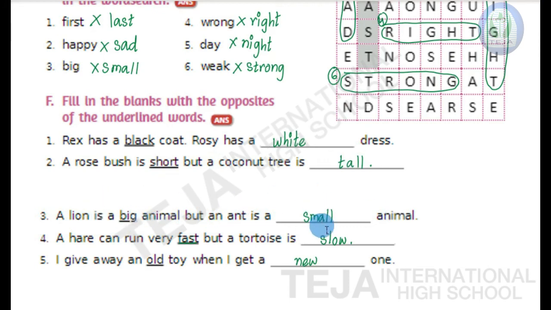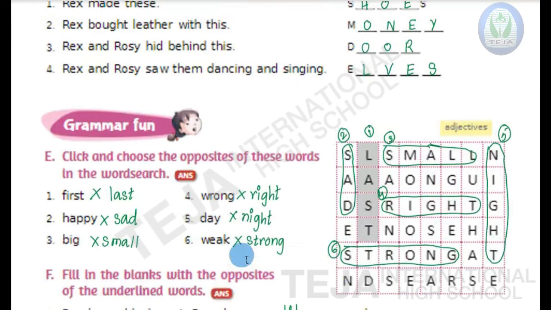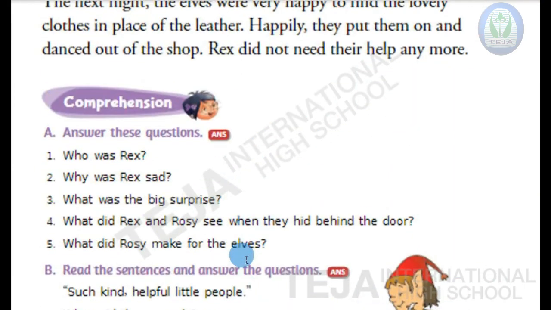Big, small. Fourth one, a hare can run very fast, but a tortoise is slow. Fast, slow. And the last fifth one, I give away an old toy when I get a new one. Old, new. Okay, children. Now with this we have completed all the bits of lesson 10.